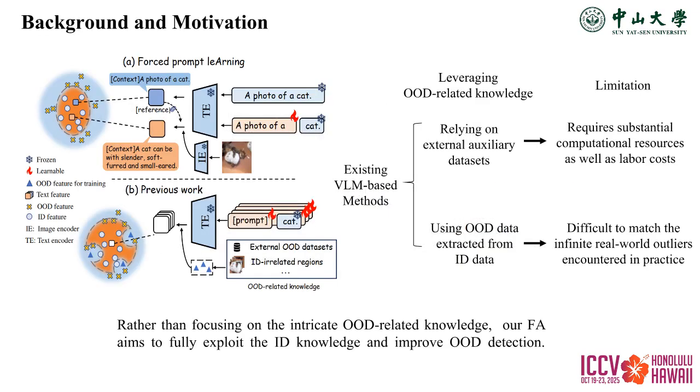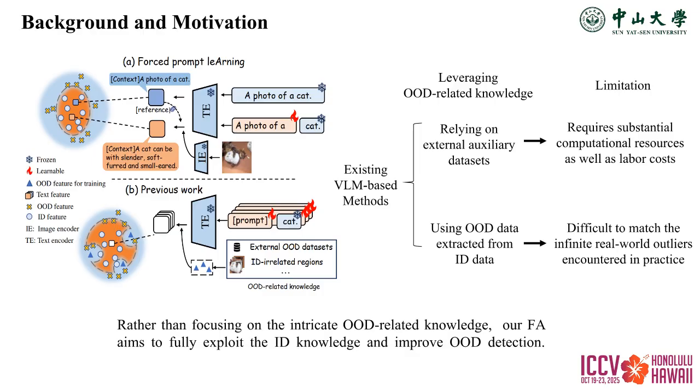Recently, benefiting from the powerful cross-modal understanding and remarkable generalization capability of large pre-trained vision language models such as CLIP, few-shot OOD detection has been significantly enhanced. Most of the existing methods improve OOD detection by leveraging OOD-related knowledge. However, relying on external auxiliary datasets requires substantial computational resources as well as labor costs.